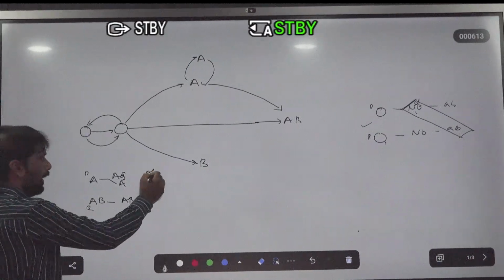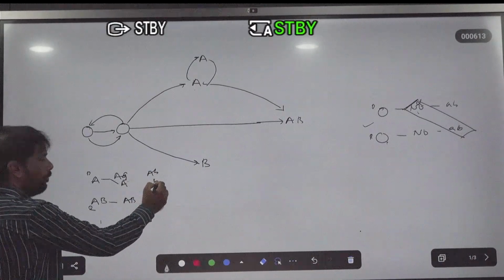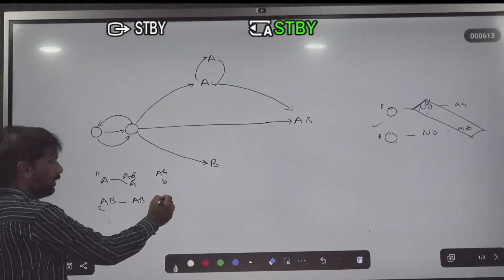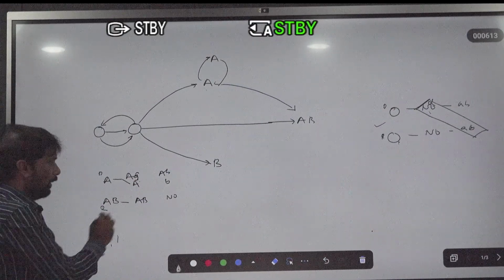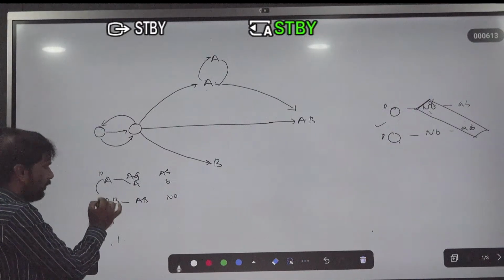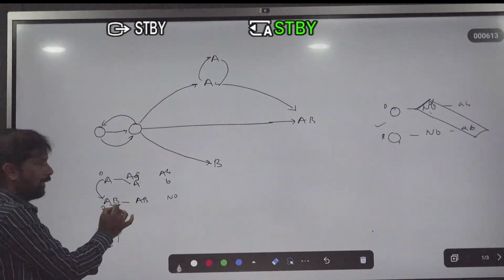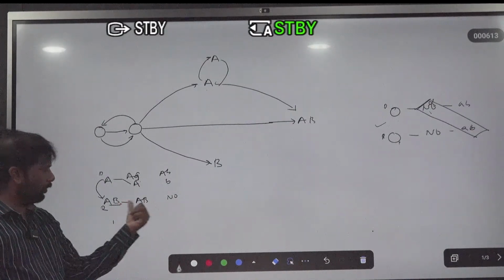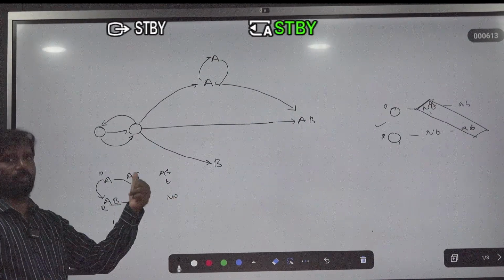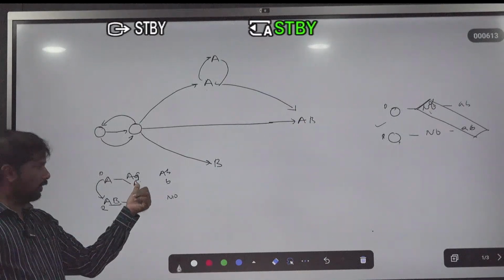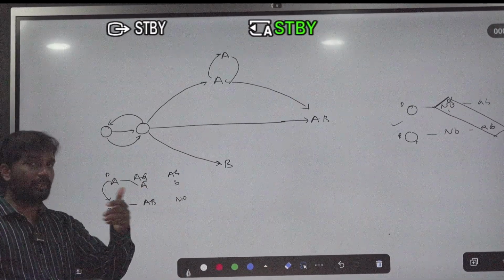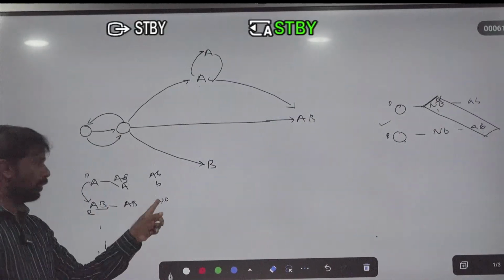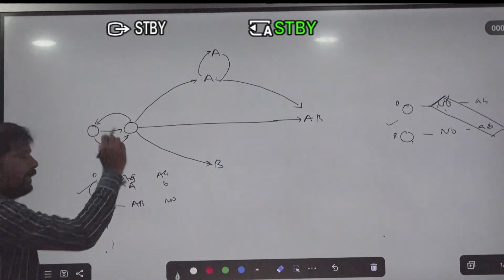Antibodies, what are the antibodies? Here it is the B antibody, and here there are no antibodies. So A to AB will always be possible. Why? Because in the recipient's blood there are no antibodies. So the donor's antigens do not react with any antibody. So that's why it will be possible.